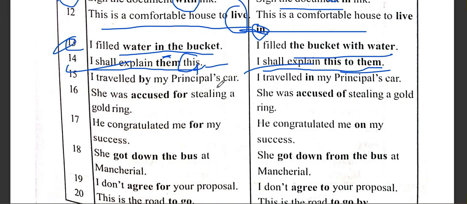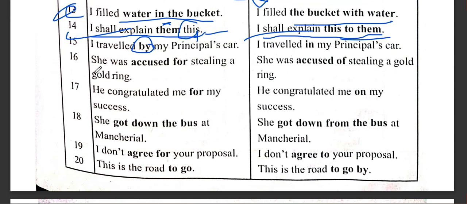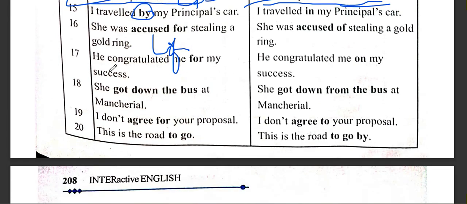I traveled by my principal. I travel in. This is not correct, and it doesn't sound logical, right? I travel by my principal's car. She was accused. Accuse is another word that takes one preposition, of. Okay, accused of, always. She was accused of. He congratulated me for my success.